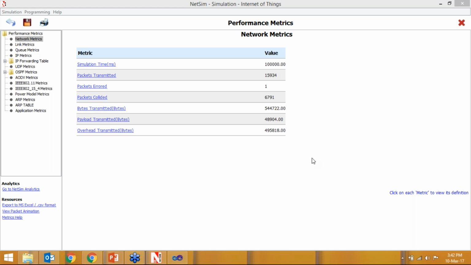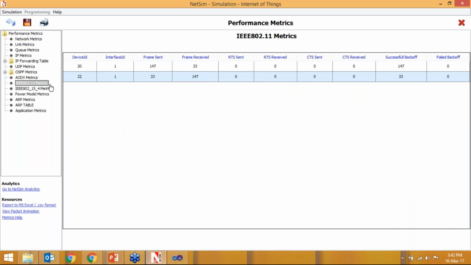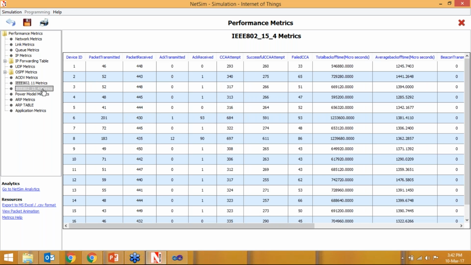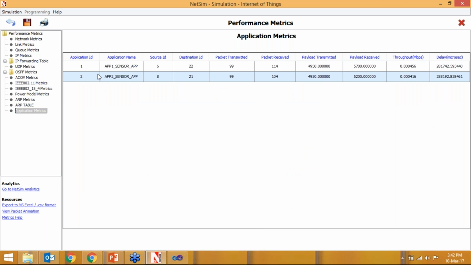Now we will get the performance metrics. This is a common thing that will happen when you simulate. It will show your performance metrics. The overall network metrics are there, then link metrics, overall link information, then IEEE 802.11, and 15.4 parameters. Then the power model matrix, which is the same as in a wireless sensor network, and this is the application metrics.